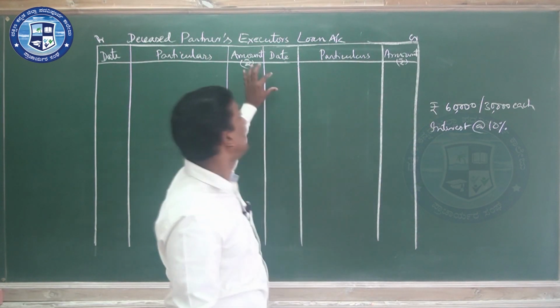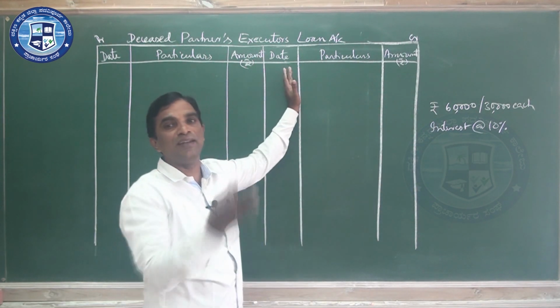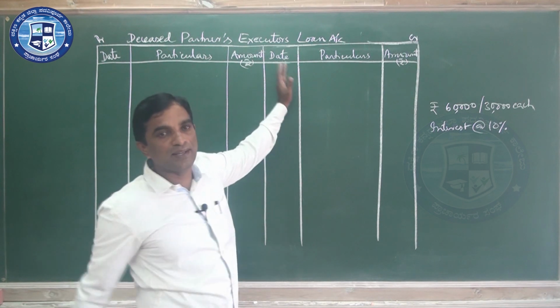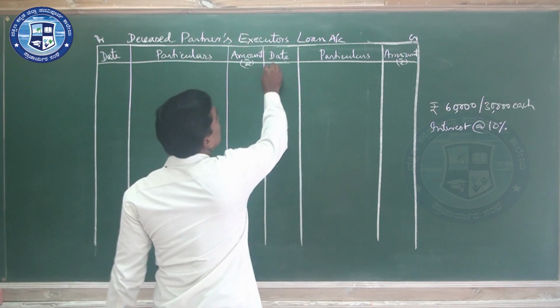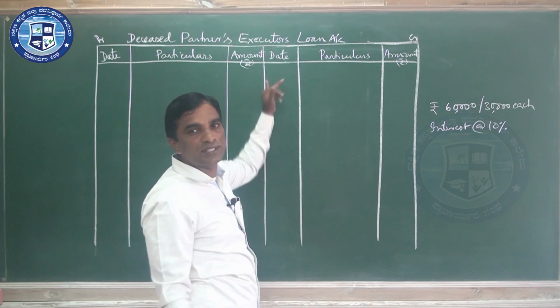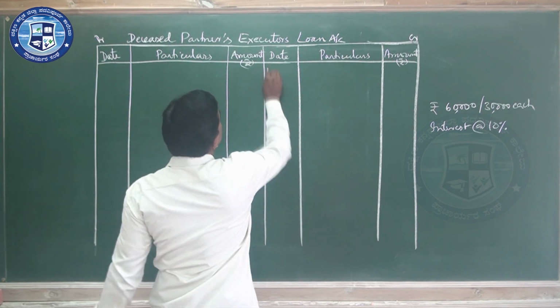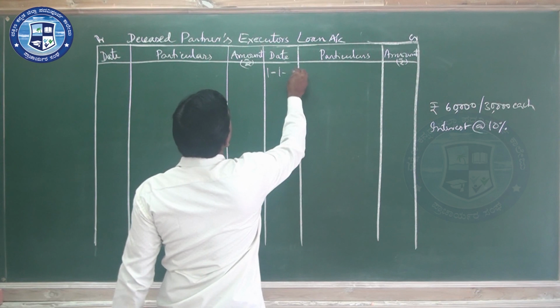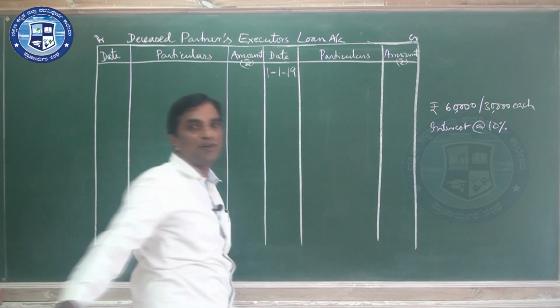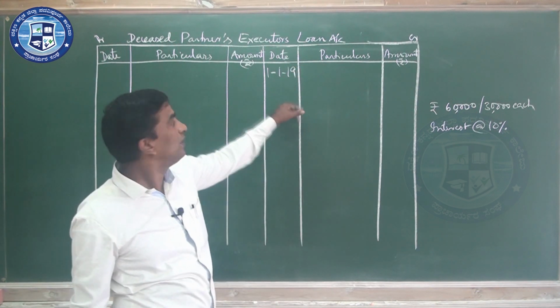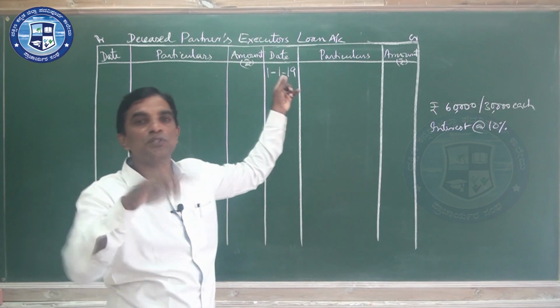So we start. While writing you should write the date when you prepared the capital account. Just imagine it was January 1st, 1/1/19. It is transferred from Q's capital account.